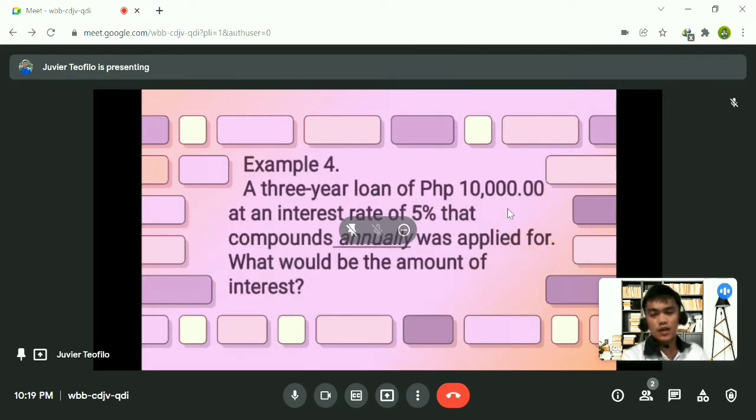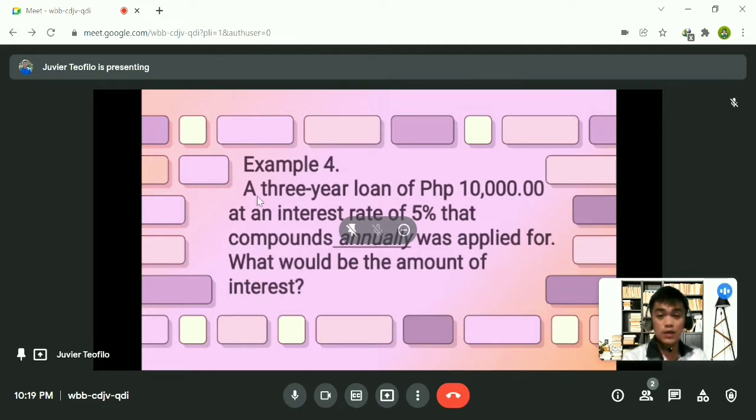Again, let me read example number 4. A 3-year loan of 10,000 at an interest rate of 5% that compounds annually was applied for. What would be the amount of interest? This is what is being asked in the problem.